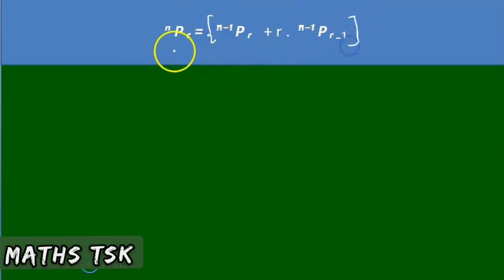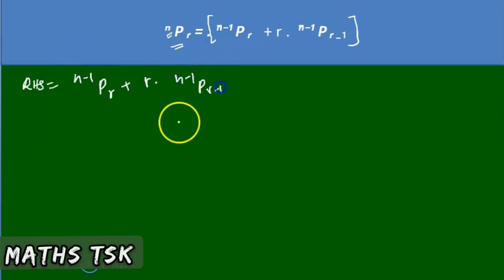nPr, the total number of ways of arranging r places with the given n things, is nothing but (n minus 1)Pr plus r into (n minus 1)P(r minus 1). Let us prove it mathematically first of all. Take RHS. RHS is (n minus 1)Pr plus r into (n minus 1)P(r minus 1).